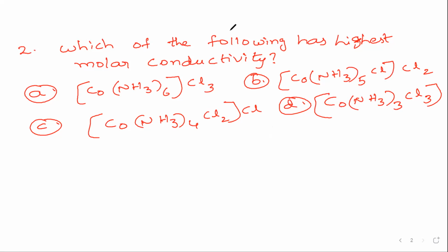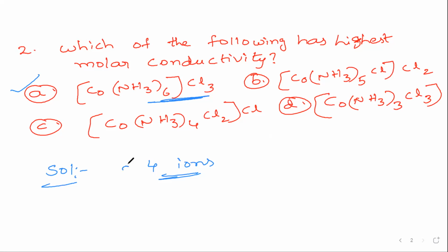Easily you can say the answer. I'll write the solution here. Based on this table, you know the number of ions produced by each compound. The answer is option A, because it can produce 4 ions.